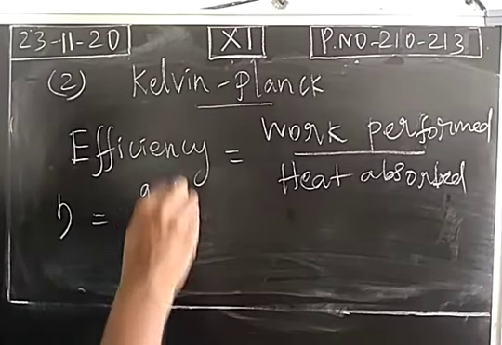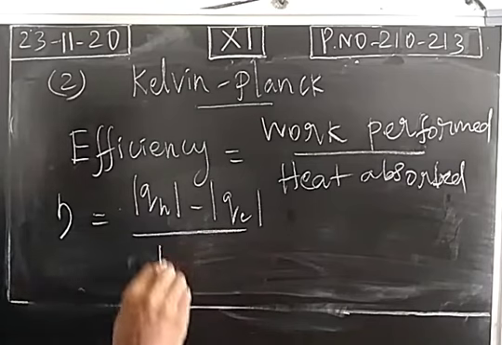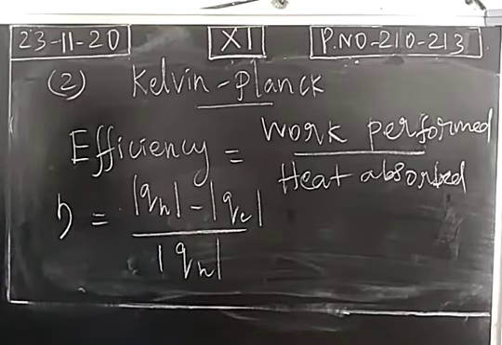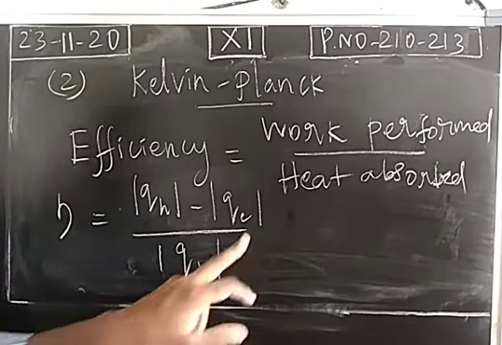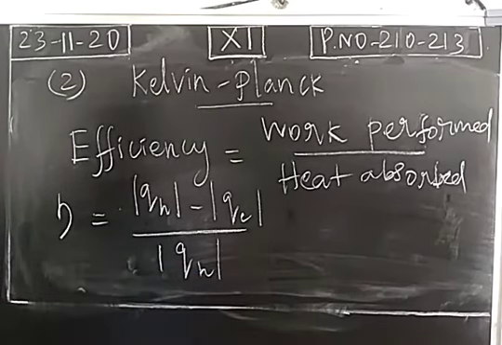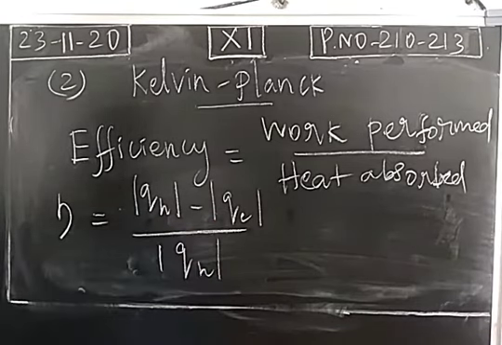So modulus of QH minus modulus of QC divided by modulus of QH. We know that Q is the symbol of heat. Okay. So QH represents heat absorbed from the hot reservoir. How much heat is absorbed from the hot reservoir? Now QC is heat transferred to the cold reservoir. Always there is a transfer of heat from the hotter object into the cooler object. Heat absorbed from the hot reservoir, heat transferred to the cold reservoir.